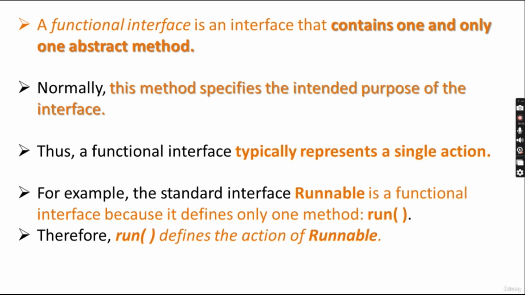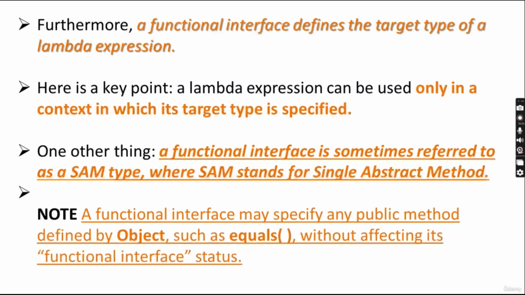If you are implementing the Runnable class, my class implements Runnable. If it is implementing Runnable, it is a must for you to implement the run method. So it has only one abstract method, that is run. Run defines the action of Runnable.